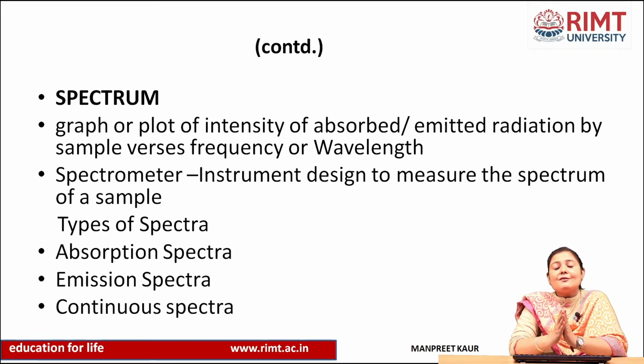So there are different types of spectra. There are mainly three types of spectra here: absorption, as we discussed earlier. What is the meaning of absorption? Then fluorescence and phosphorescence, then emission and continuous spectra.